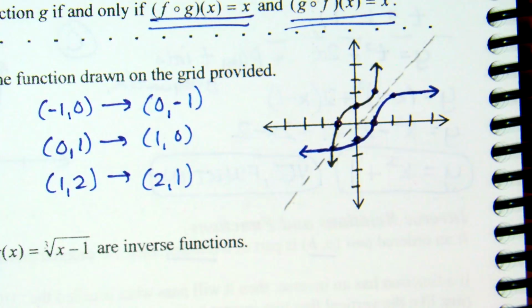I think with the curvy graph, it makes it a little bit difficult. But think about it. If I were to take this paper and I were to fold it on that diagonal line, does my graph land on top of itself? Yeah. And that's the idea of what should happen.